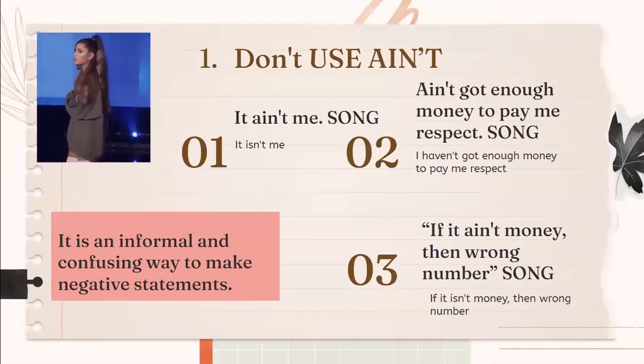Don't use ain't, because it is an informal and confusing way to make negative statements. For example, ain't got enough money to pay me respect. In a fixed way could be, I haven't got enough money to pay me respect.